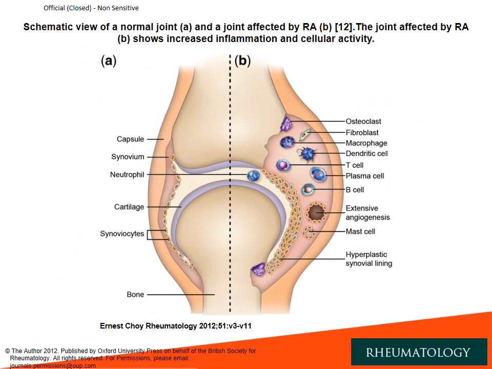This is another diagram which shows you the difference between a healthy joint and a rheumatoid arthritis joint. Again, you can see that the synovium is thickened in the rheumatoid arthritis joint, and you can see that there are many immune cells, which are the white blood cells that cause inflammation in the synovium.